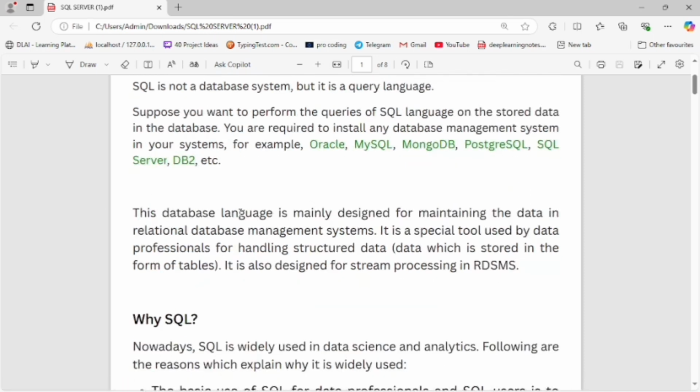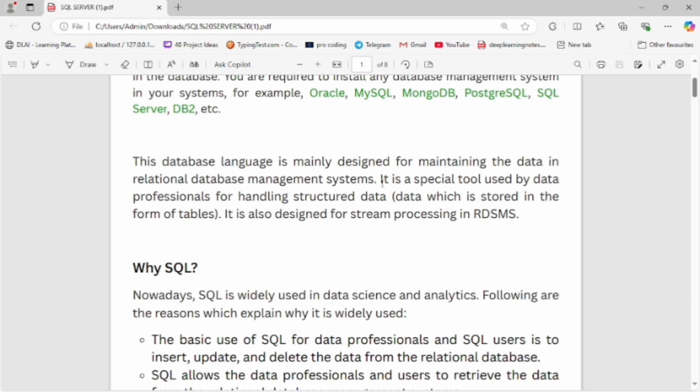This database language is mainly designed for maintaining the data in a relational database management system. It is a special tool used by the data processor for handling structured data which is stored in the form of tables. It is also designed for stream processing in RDBMS.